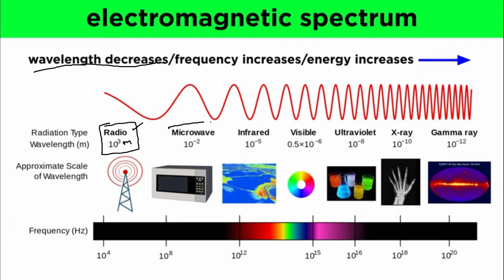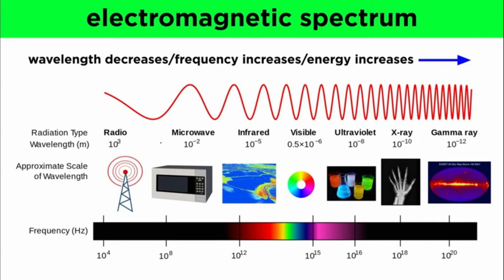Then we have microwaves. This is another variety of light whose wavelength lies somewhere close to 10 raised to the power minus 2 meters. These rays are most commonly used in microwave ovens. Similarly, we have infrared rays whose wavelength lies somewhere close to 10 raised to the power minus 5 meters. Similarly, we have visible rays whose wavelength lies somewhere close to 0.5 into 10 raised to the power minus 6 meter, and so on. We have ultraviolet rays, X-rays, and gamma rays.